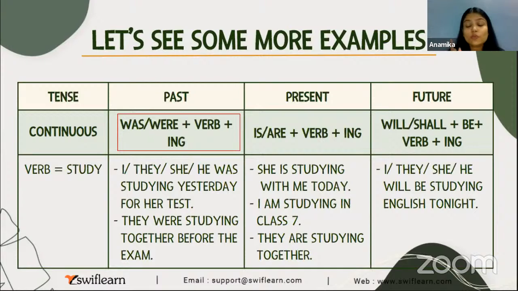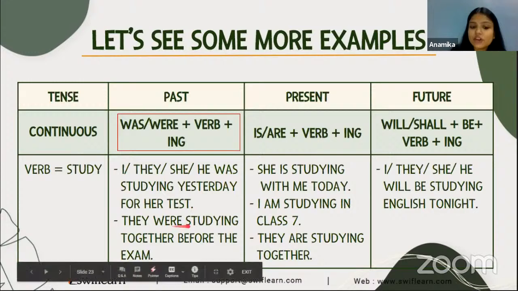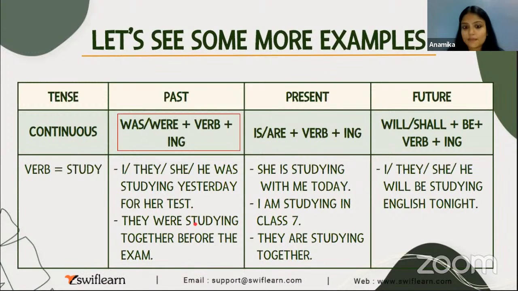In simple tense, what we used to do, हम simply y को हटा के we used to replace y with I and then we used to add ed and it would be then studied. Okay, but here in continuous tense we do not do that. Okay, we simply add ing after the word study or after the verb study. Okay, yesterday for her test, they were studying together before the exam.